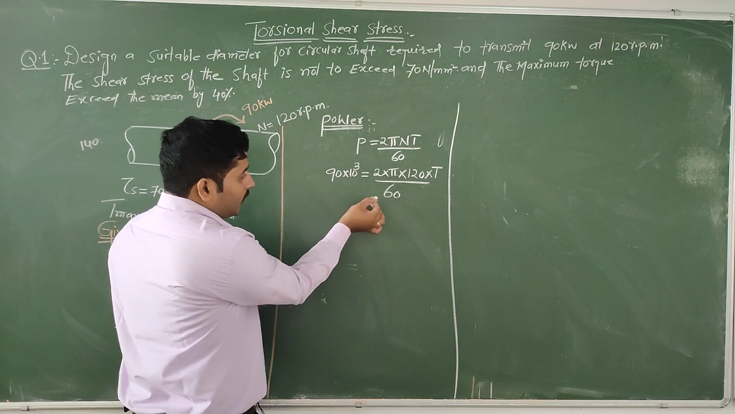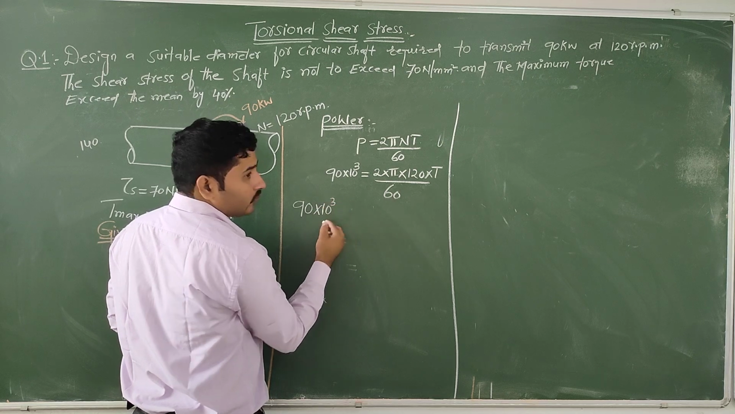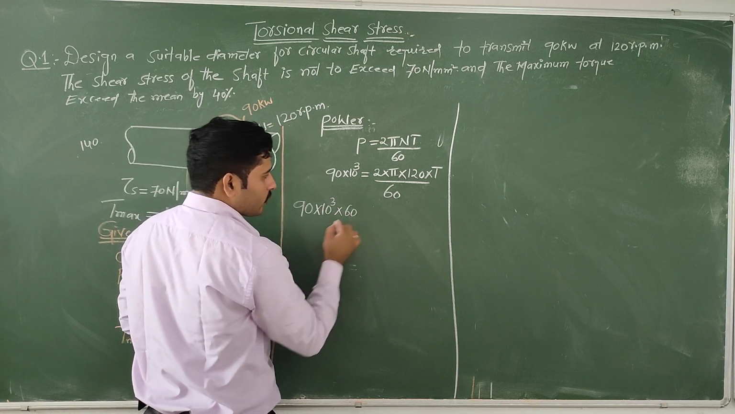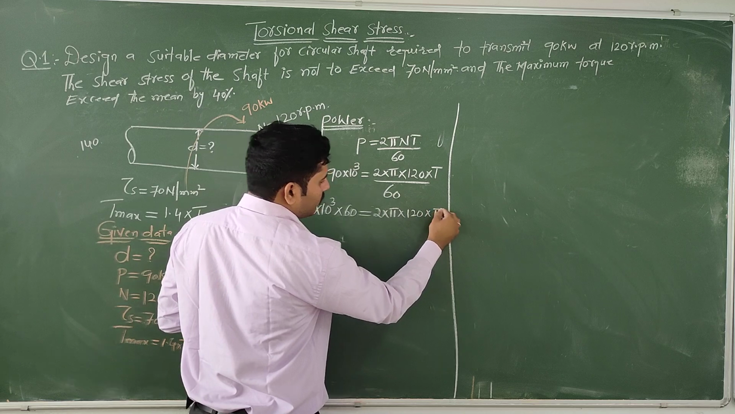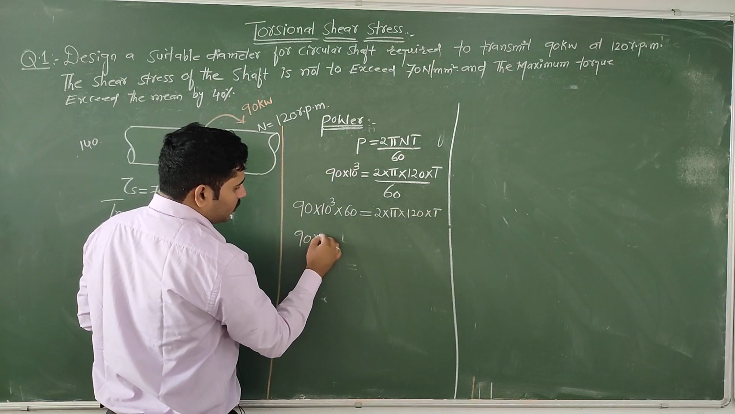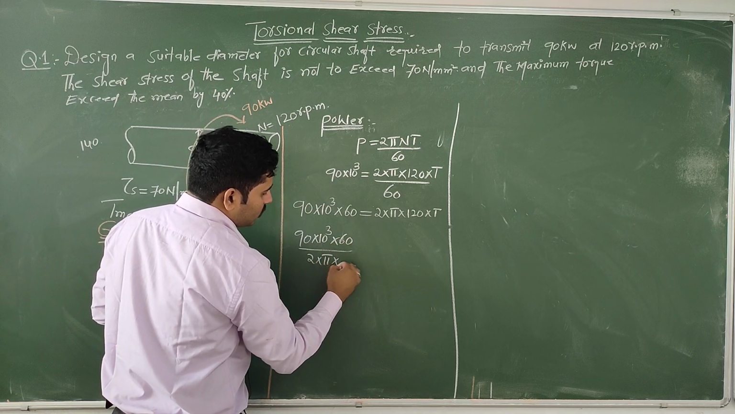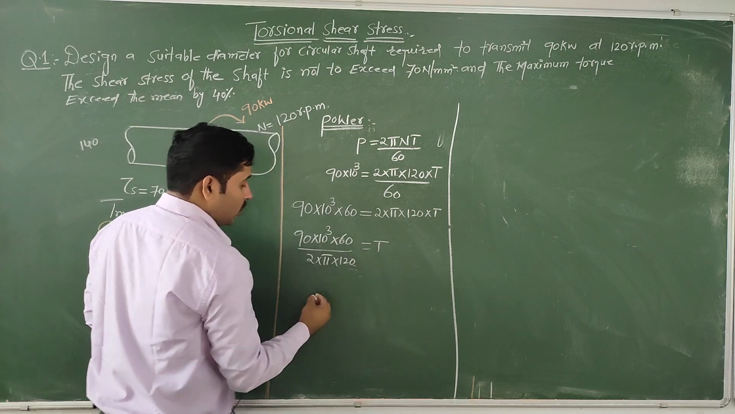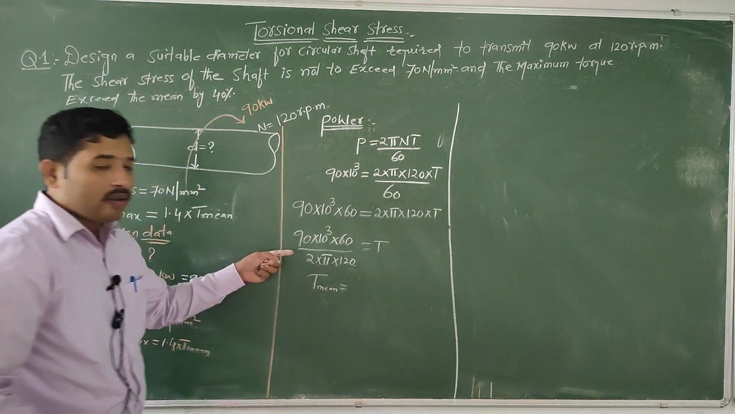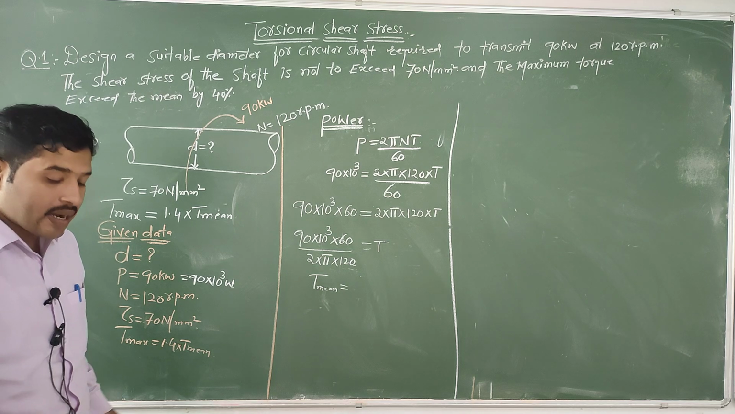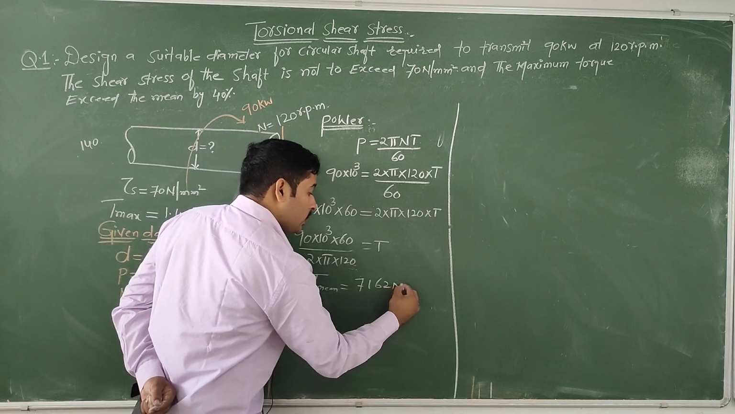Then we need to multiply this term, 90 into 10 power of 3 into 60, equal to 2 into pi into 120 into T. You need to divide 90 into 10 power of 3 into 60 by 2 into pi into 120 equal to T. So T mean, if you divide with the help of calculator, then you will get the value T mean equal to 7162 Newton meter.